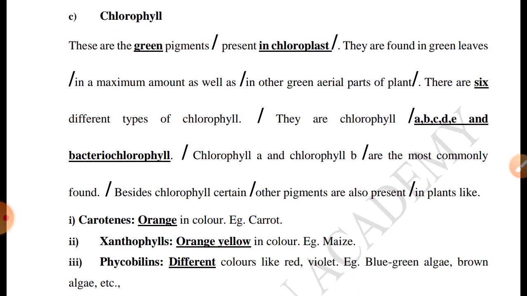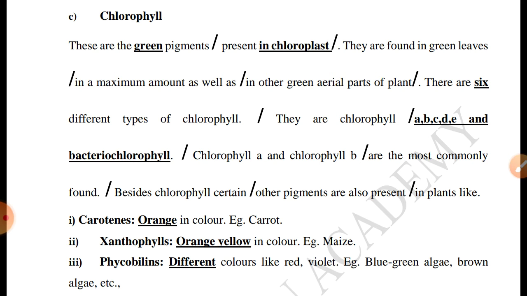Chlorophyll. These are the green pigments present in chloroplast. Okay, so for the process of photosynthesis, by using the chlorophyll only they are preparing the food. So in the chlorophyll, exactly, chloroplast is there. That chloroplast is called a green color pigment. They are found in green leaves.